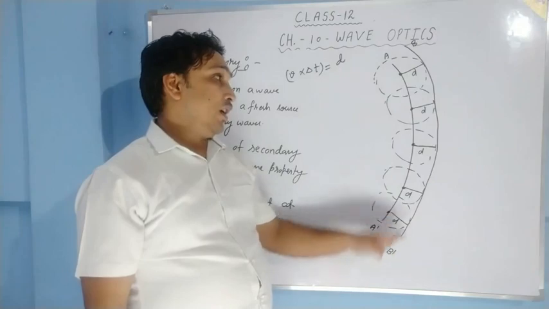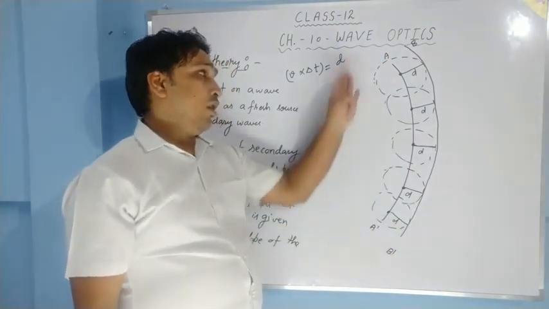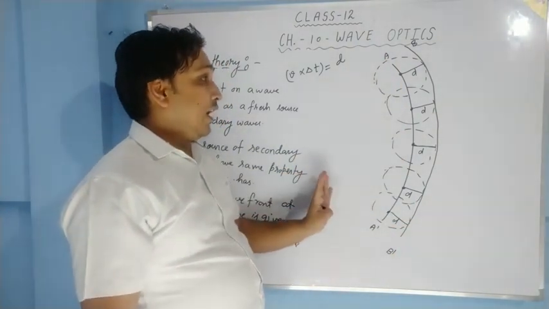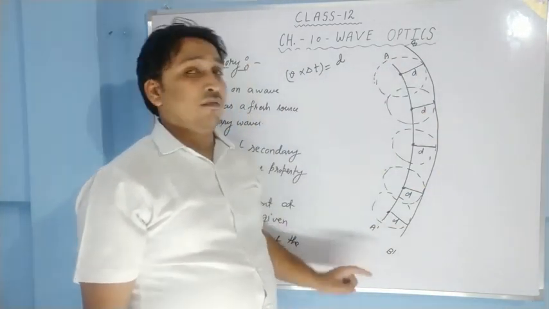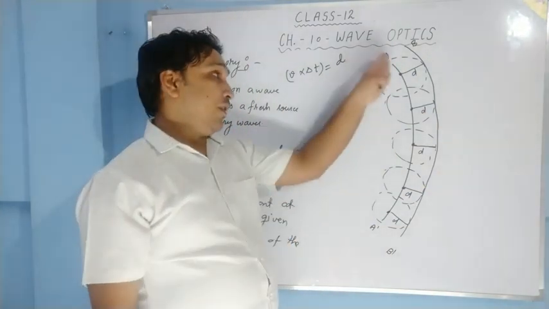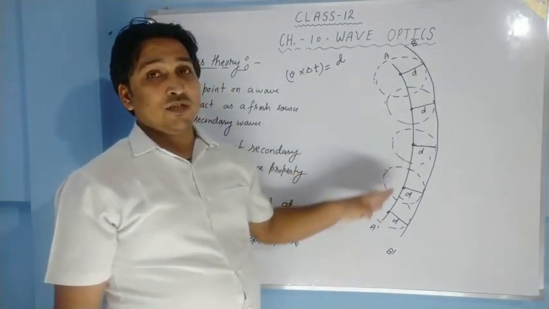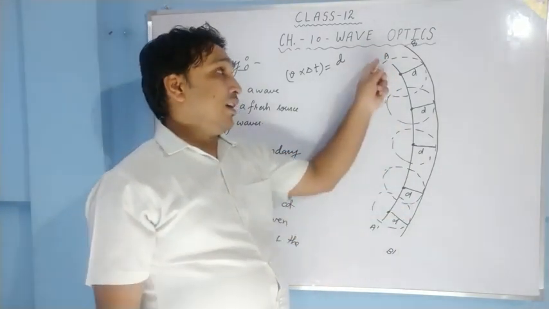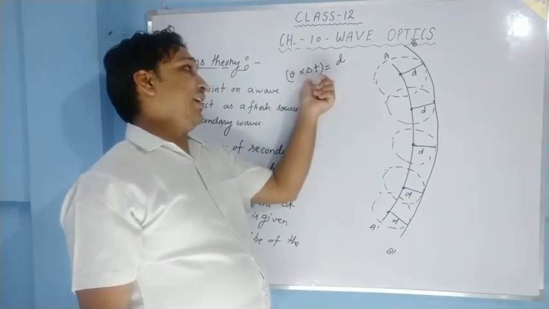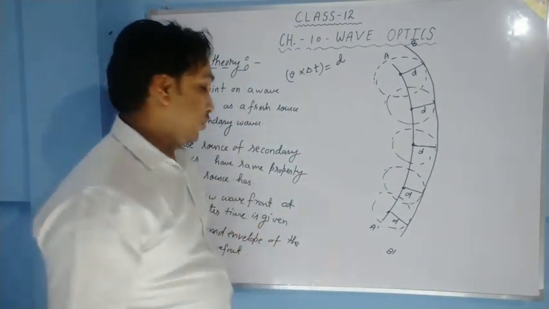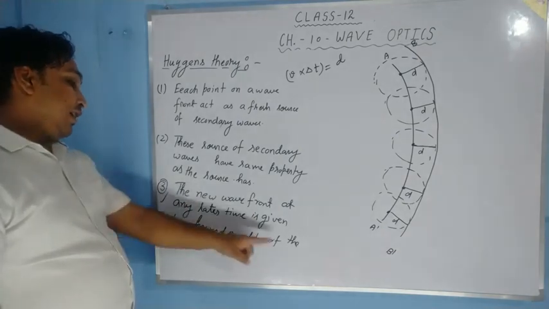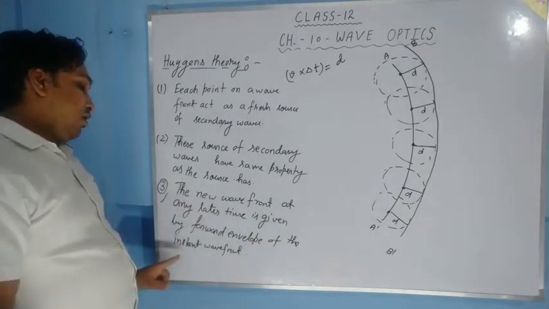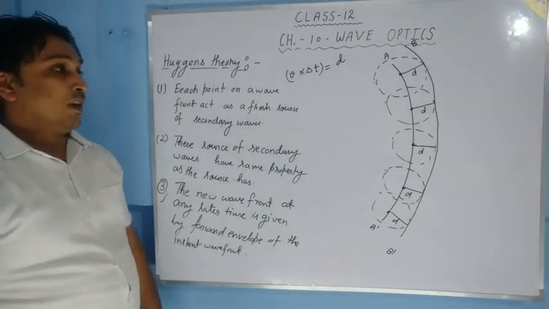It is called the forward envelope of the wavefront AA dash, and after a time interval delta t, this is going to be our wavefront. So if AA dash is known, we can draw a new wavefront at any later time, which was told in the third assumption. The new wavefront at any later time is given by the forward envelope of the instant wavefront.